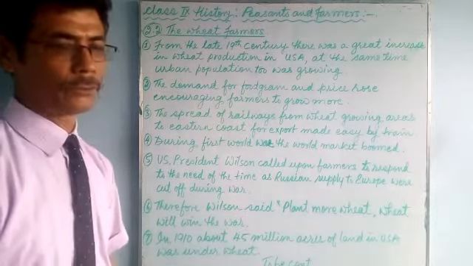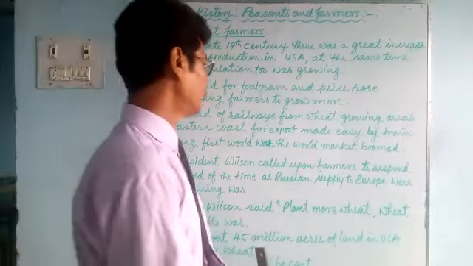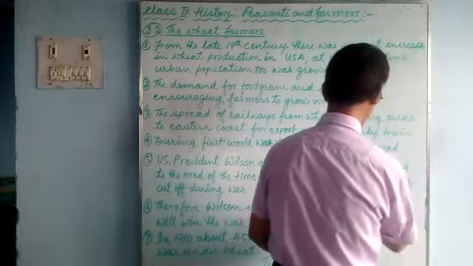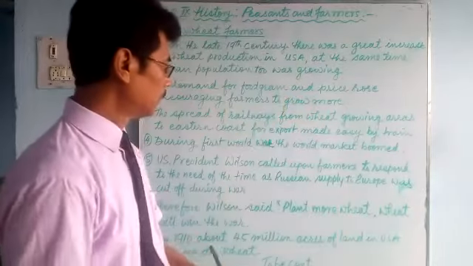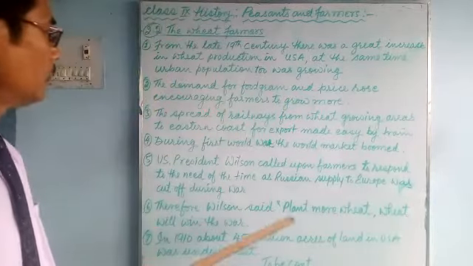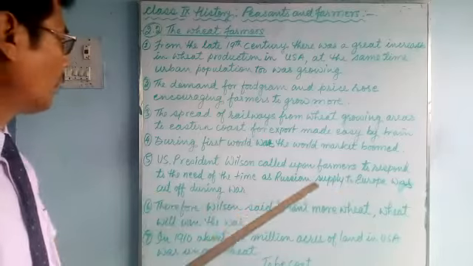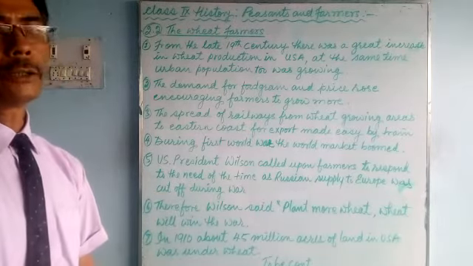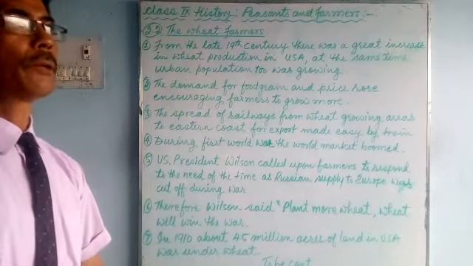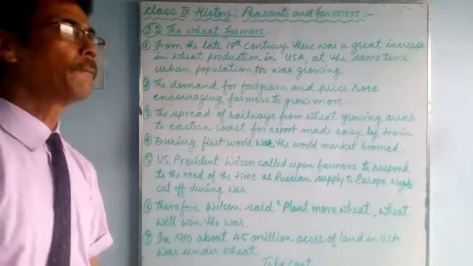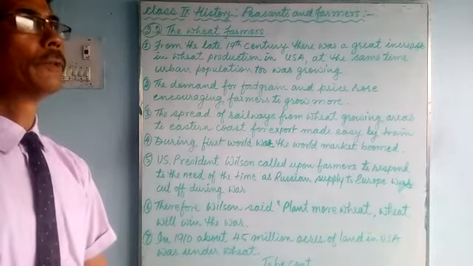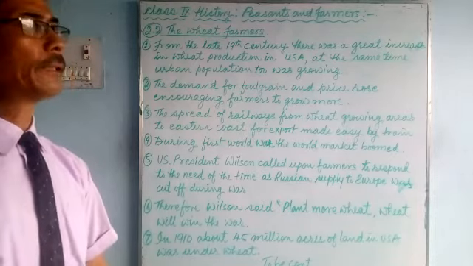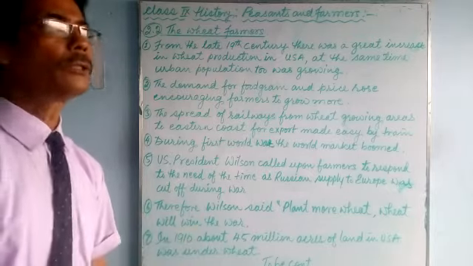Russian supply, supply is singular, so it was cut off. The Russian supply to Europe was cut off during the war. Russia was at war at that time, so the supply was cut off. So naturally, it was the Americans who came to the scene, and they produced wheat and sold to the European market.